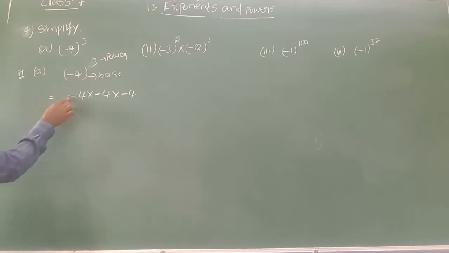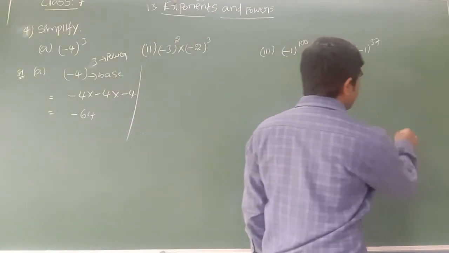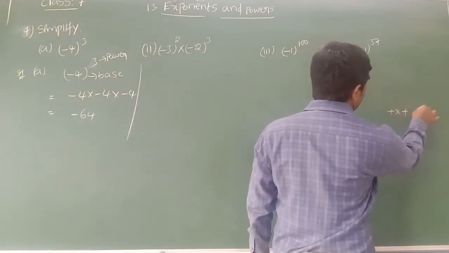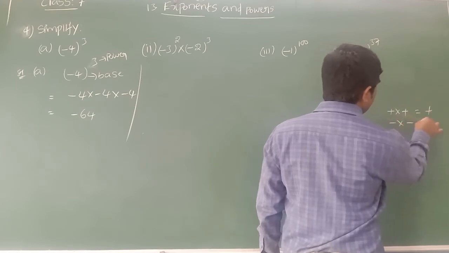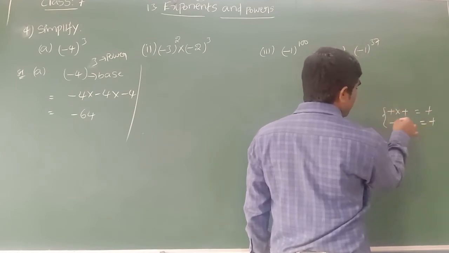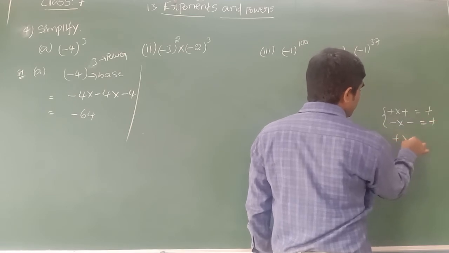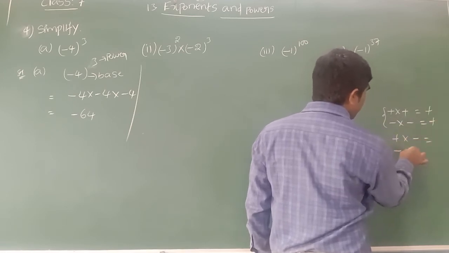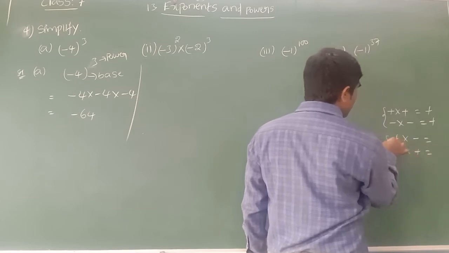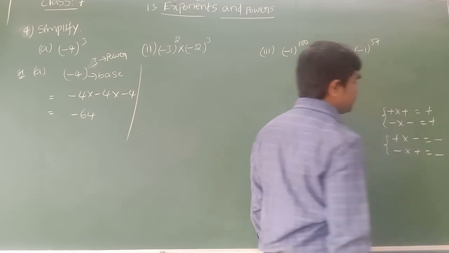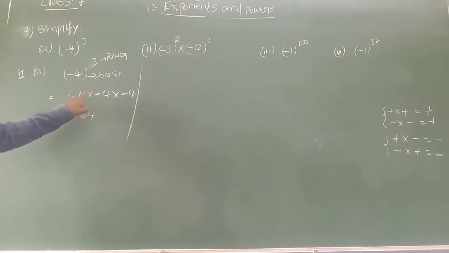You can see here, minus into minus is plus, plus into minus is minus. 4 into 4 is 16, 16 4s are 64. The result is minus 64. You know, I think, how to multiply symbols. Plus into plus gives plus. Minus into minus is plus. So the same symbol product is always positive. When I multiply different symbols, like plus into minus or minus into plus, the different symbol product is minus. Here, minus into minus is plus, plus into minus is minus again.